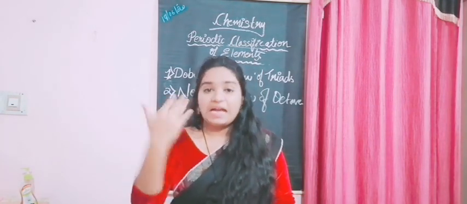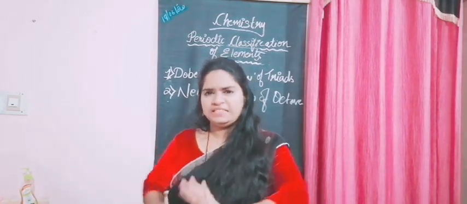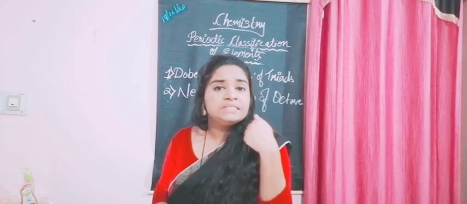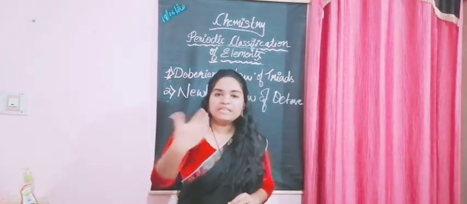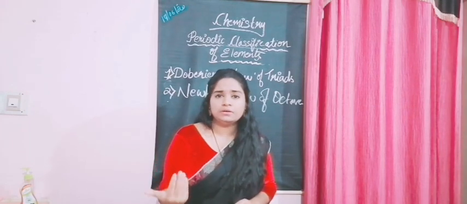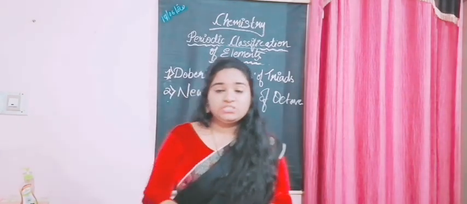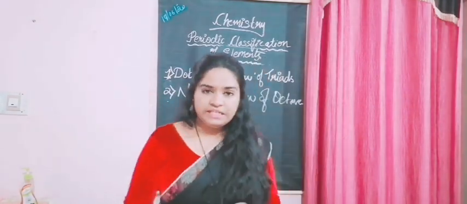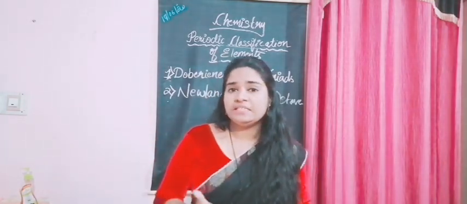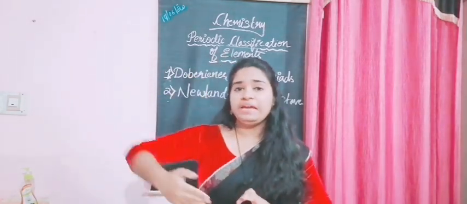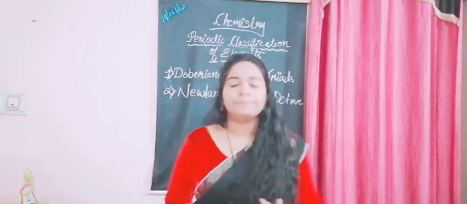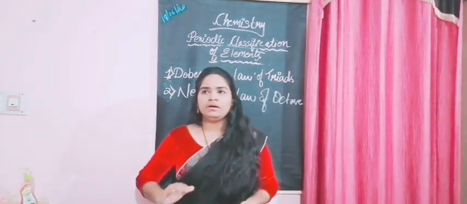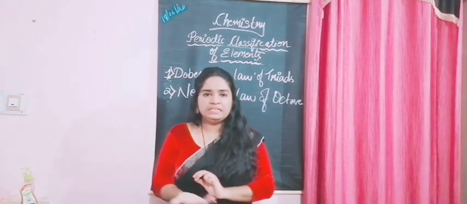So after calcium, the atomic mass of calcium is 40, right? After calcium, he couldn't classify or arrange the elements in the same order as he did for the other elements. Why is it? After calcium, every eighth element had no similar properties. So what did he do? He just gave it a chance, but it didn't succeed.